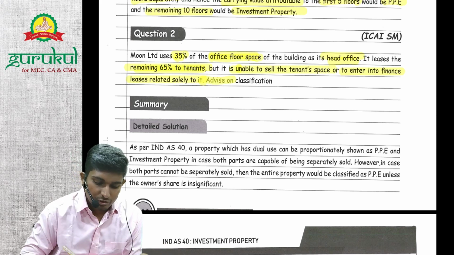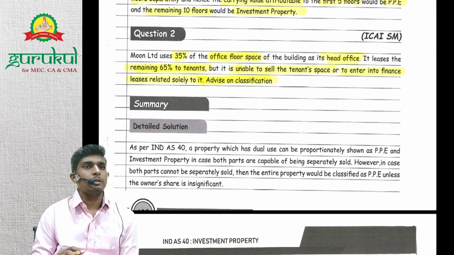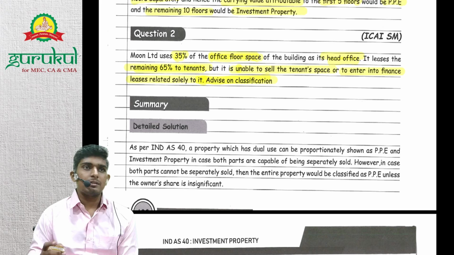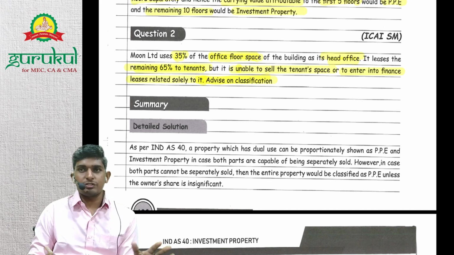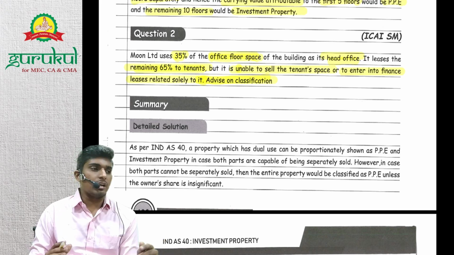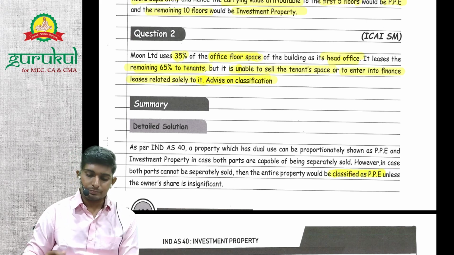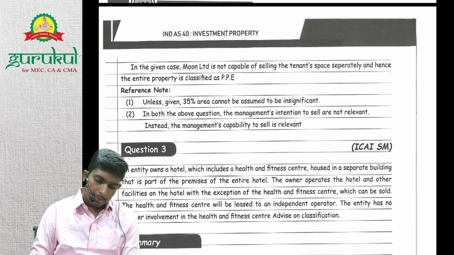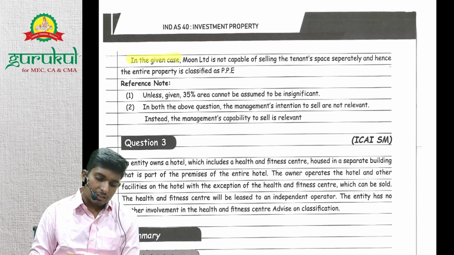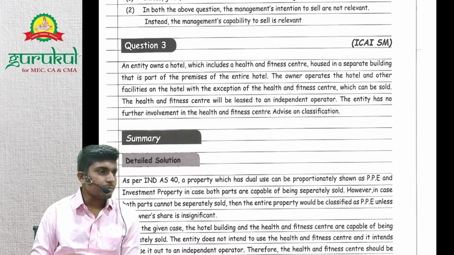So advice on classification. Now the classification will be PP, right? Because the owner's share is not insignificant and you cannot sell that part of 65%. So it will be classified as PP, right? In the given case, the entire property is classified as PP. Next, question 3.